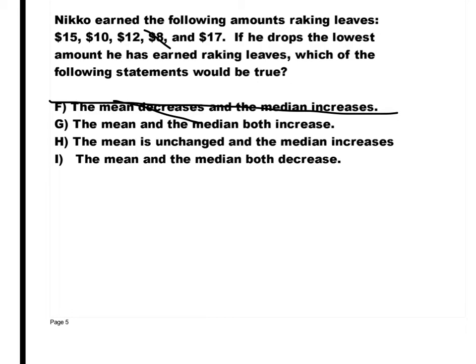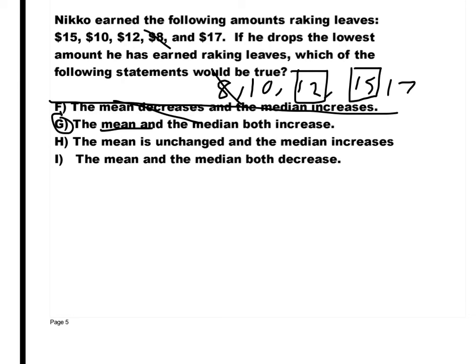G, the mean and median both increase. Well, we said mean increases. Let's figure out if the median increases. If you ordered these, it would have been 8, 10, 12, 15, and 17. What would be your median with these 5 numbers? 12. Let's think about if we got rid of 8, what would be your median? The average of 12 and 15, which would be 13 and a half. So did the median go up? So G is your answer.